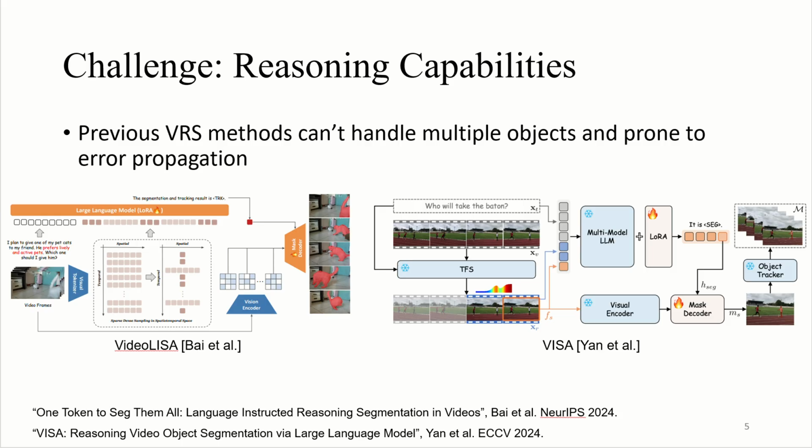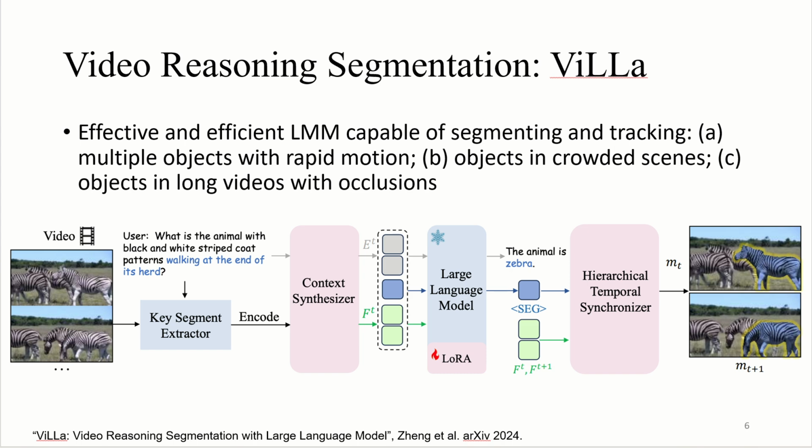On the other hand, VideoLISA adopts a sparse dense sampling strategy to compress visual features and extend the single segmentation token to track an instance across frames, especially when the movement is rapid. However, this sampling strategy fails to adaptively select the key video segments, making it challenging to capture the essential information from the video. Because of these drawbacks of previous methods, we propose our ViLLa to solve the challenges that previous methods have faced.